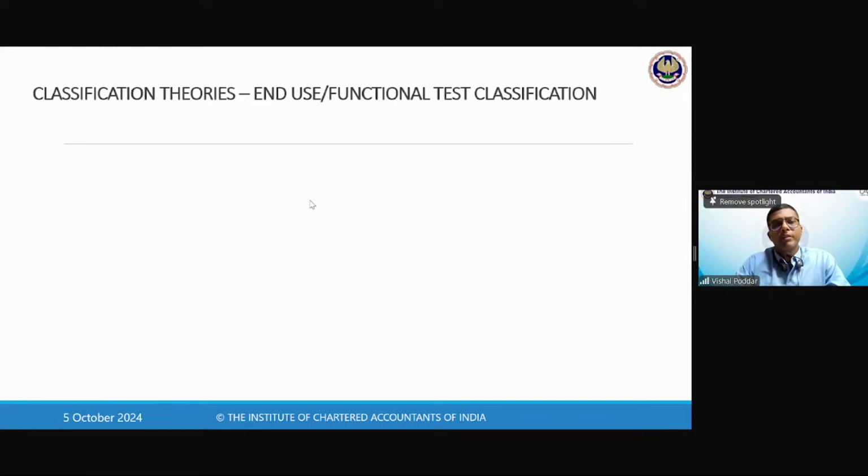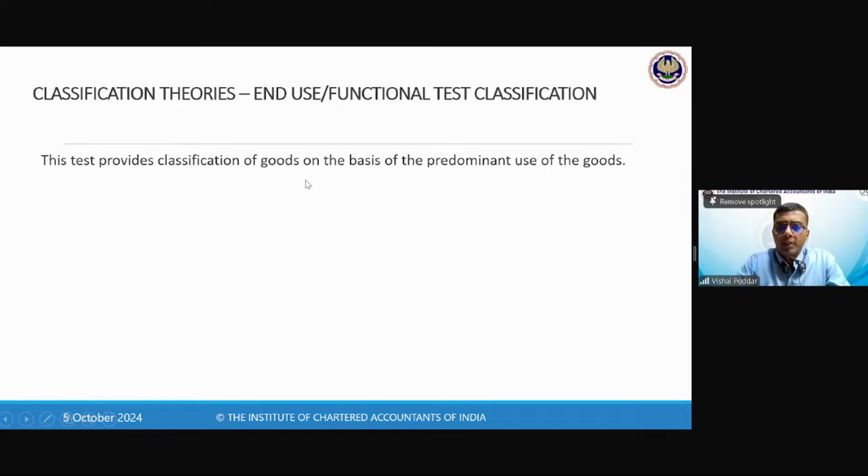Then comes a second theory in this, that is the end use or the functional test, as I was saying, which is recently used in one of the landmark judgments. So this is the functionality test or the end use test. What is this test? It basically deals with the intention with which the product is sold and purchased. So what was the intention of purchasing a particular product?